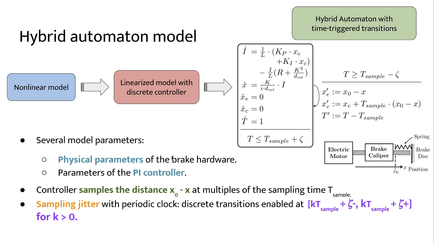Let me give some details on the model. So the original Simulink model is nonlinear, and here we use a linearized model with a discrete controller, proportional integral, like represented here. Four state variables of the model: the motor current, the brake position and acceleration variables, and the clock variable, which evolves independently of the rest. The purpose of the discrete controller is to sample the distance between the disc position and the brake position. And with respect to the parameters of the controller, you can see these are K and the K's here, and they are physical parameters of the hardware.